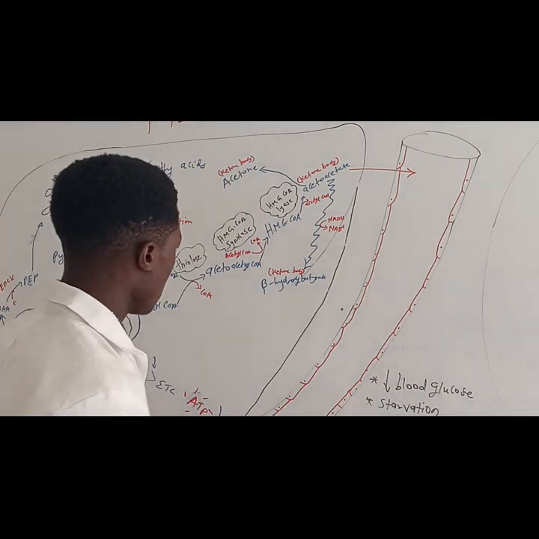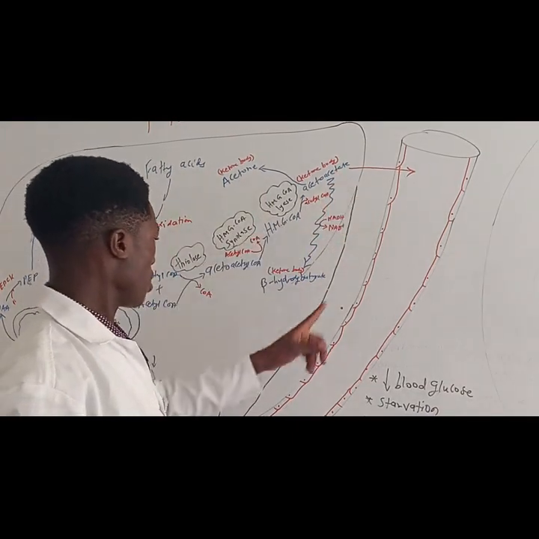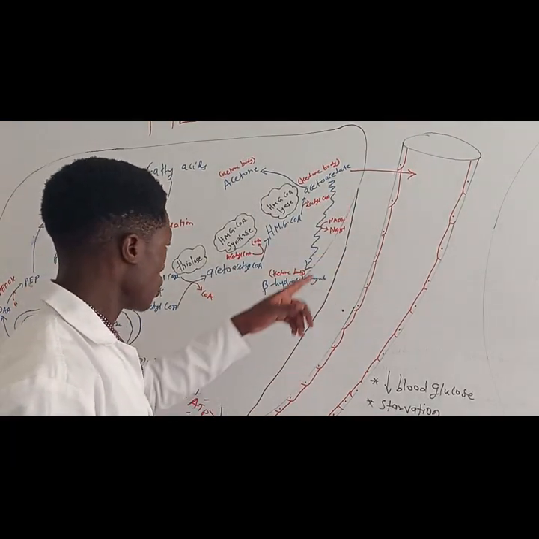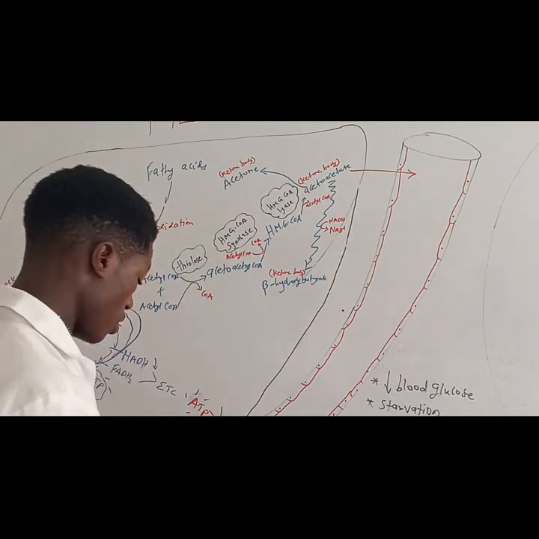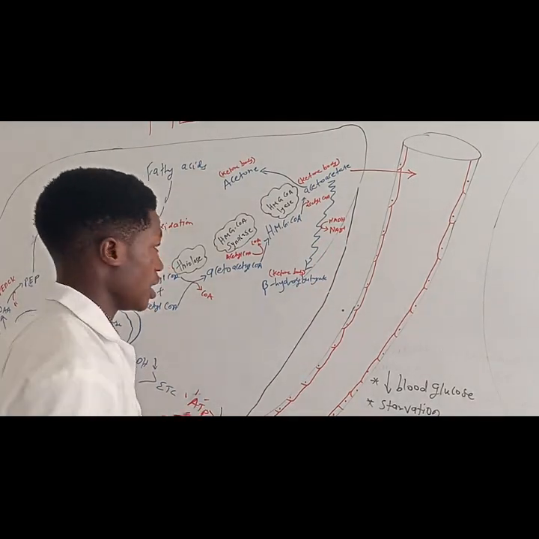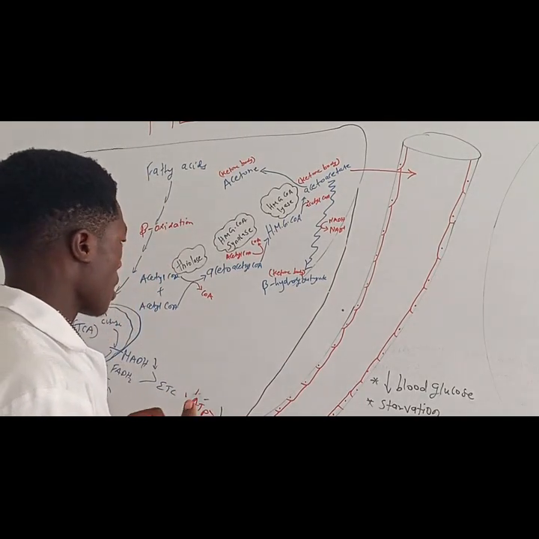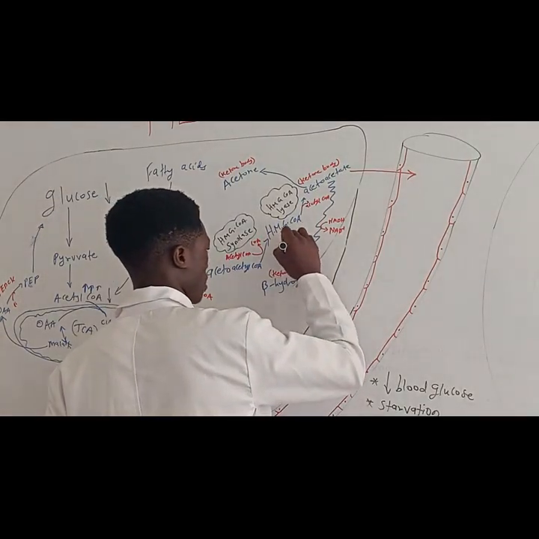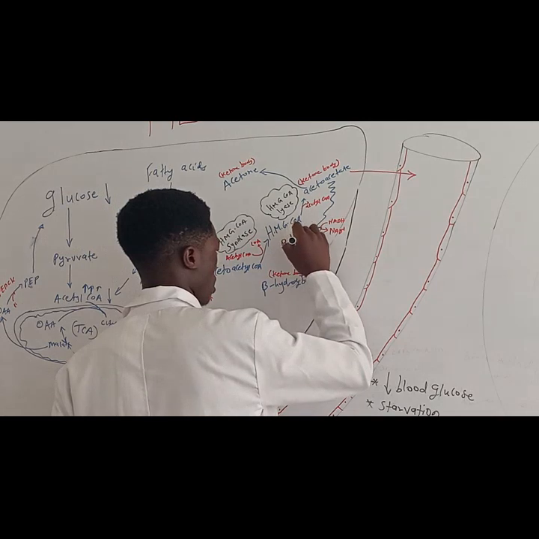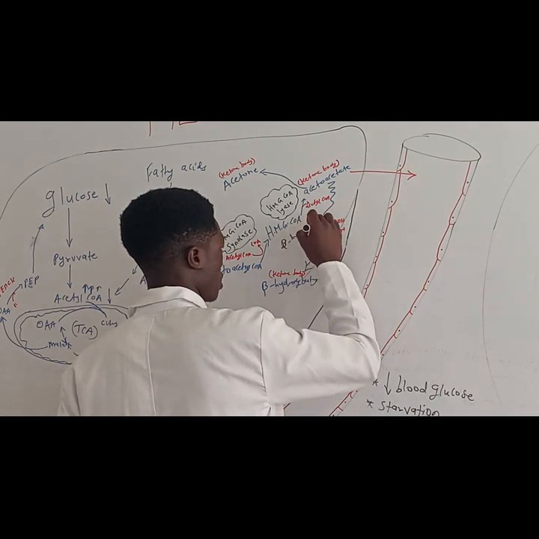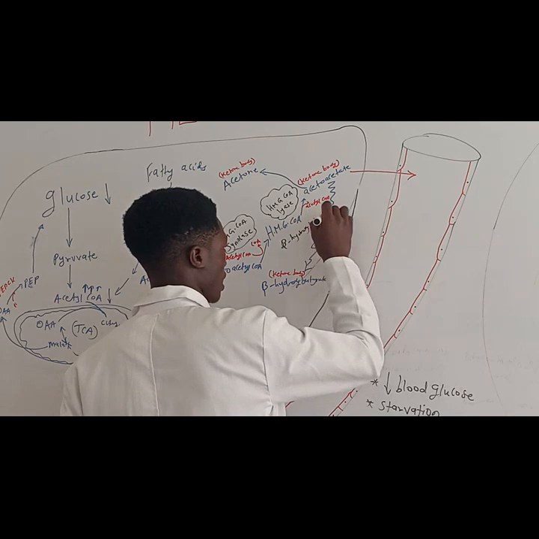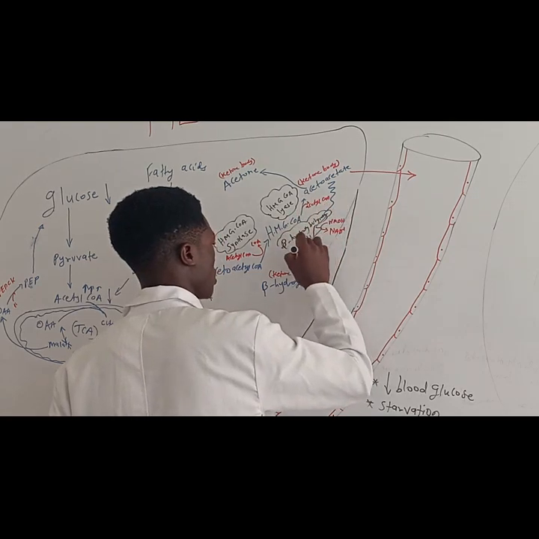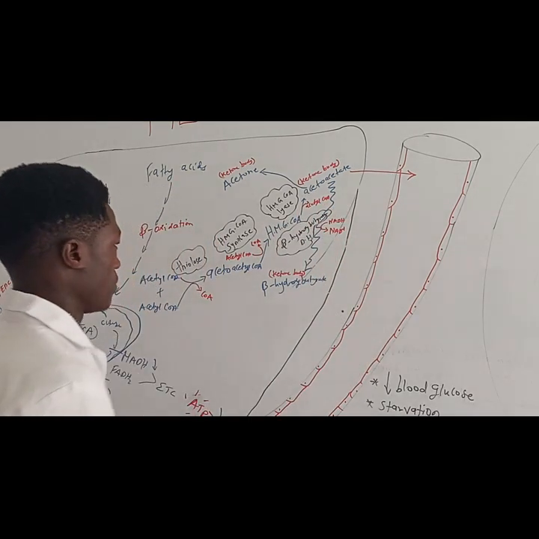Now, what is the name of the enzyme that catalyzes the formation of beta hydroxybutyrate from the acetoacetate? When I told you that whenever you see the NADH, the FADH2, it means the enzyme is a dehydrogenase. So this enzyme is going to be called beta hydroxybutyrate dehydrogenase. So that's the enzyme that is going to catalyze that reaction.